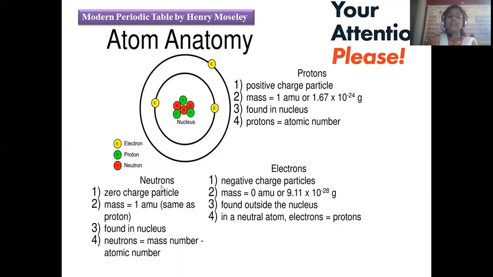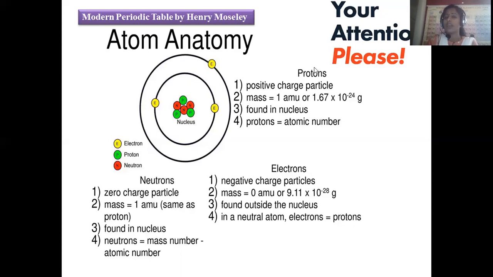Now let us move on to neutrons. Neutrons are also found at the central part, the nucleus, along with the protons. They are neutral in nature, neither positive nor negative, which is why they are called neutrons. They have zero charge, and their mass is 1 atomic mass unit, just like a proton, and they are found in the nucleus. So the nucleons are always the protons and neutrons.